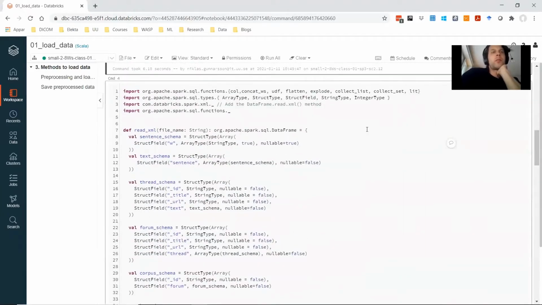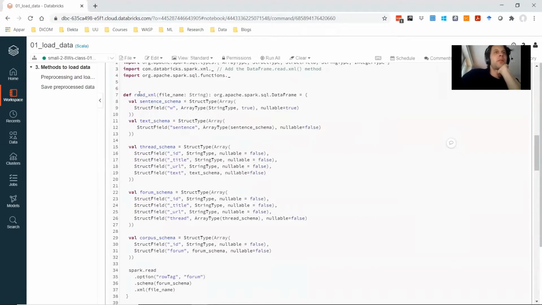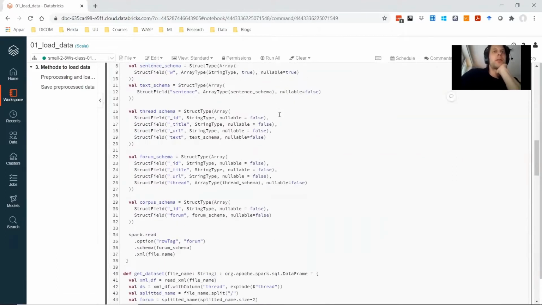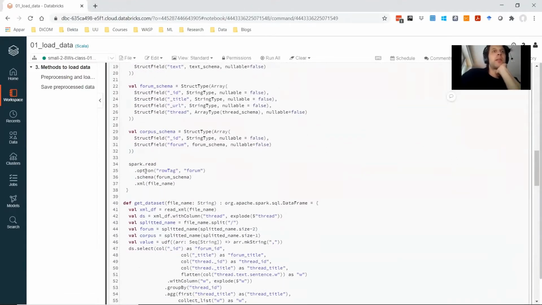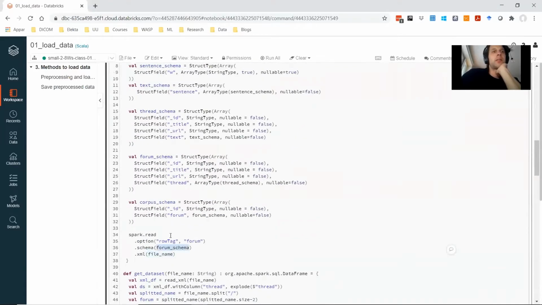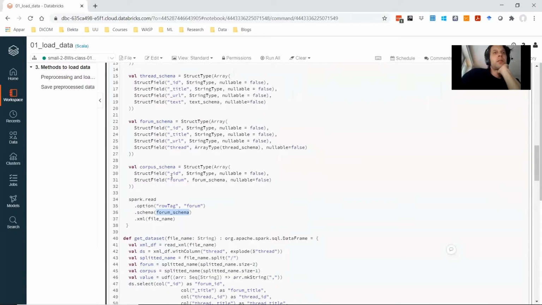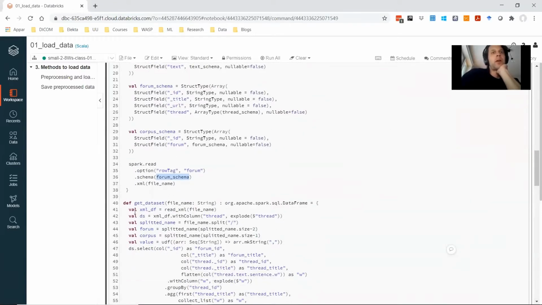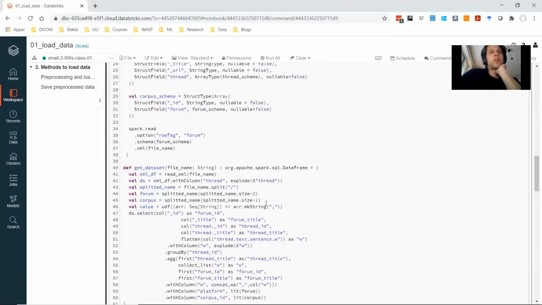First, here we have some helper methods to parse the data. So this first method is reading the XML file based on this schema that we have created. Once we read it in a proper way, we want to reorganize the data so we can use it as we want.